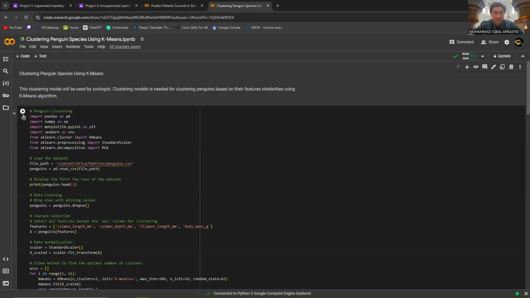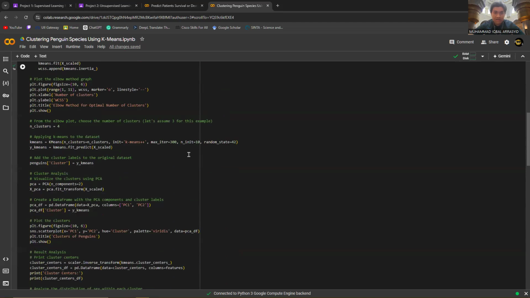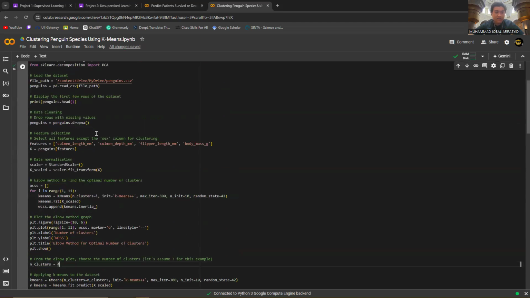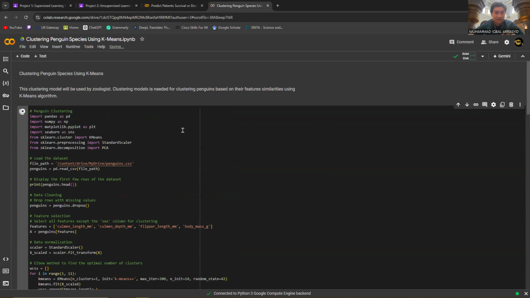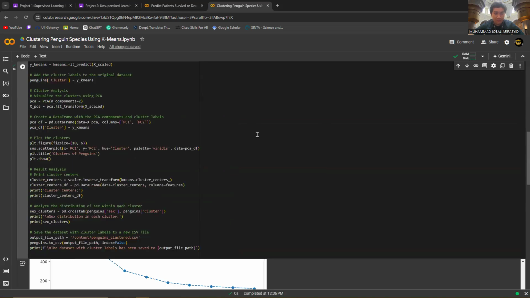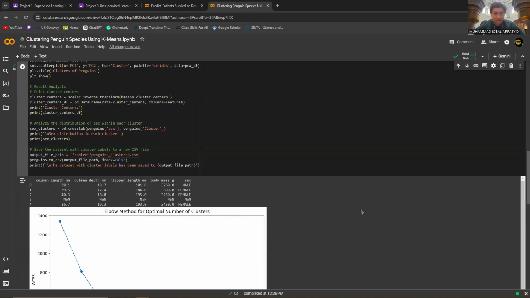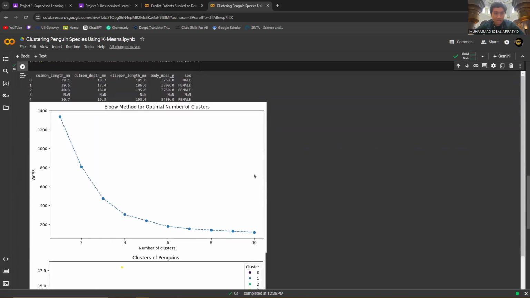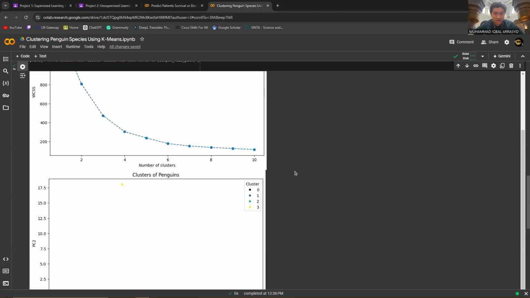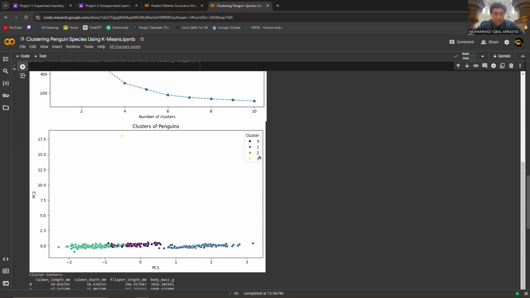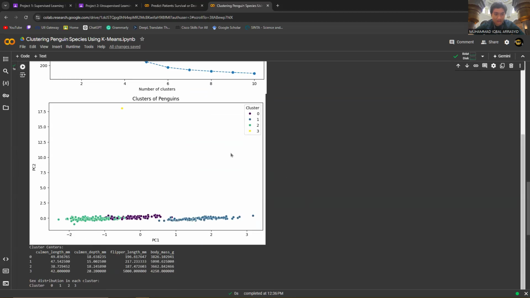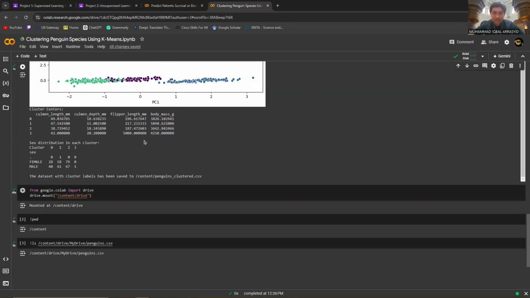So this is the script. For this clustering, I choose 4 clusters. So if I run this script, the result will be like this. The k-means uses the elbow method, and on this graph we have 4 clusters. The first one is the purple one, this one. The second one is the blue one. The third one is the green one, and the last one is the yellow one.